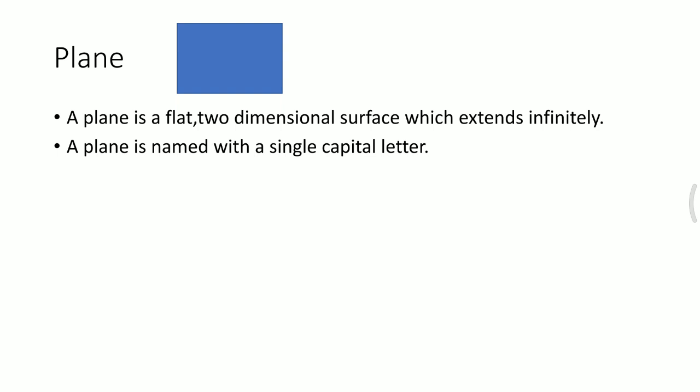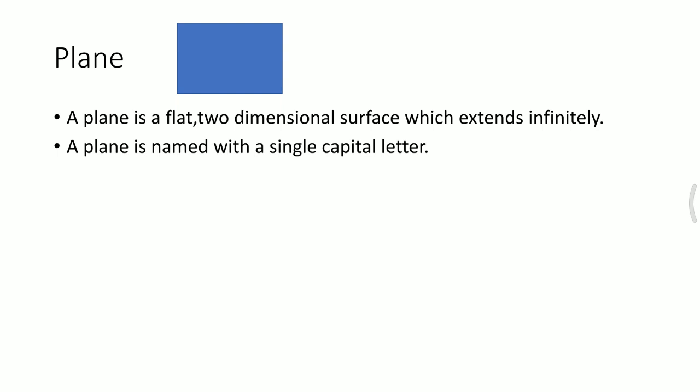So it has to be named from the point of origin, that is QP. And the next basic concept is a plane. Whenever we draw figures or any point, it has to be on a flat surface. And that flat surface in geometry is known as a plane. A plane is a flat two-dimensional surface which extends infinitely.